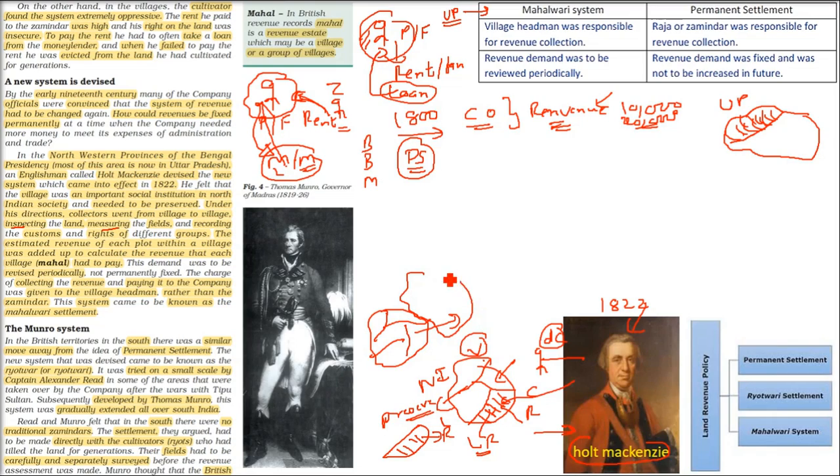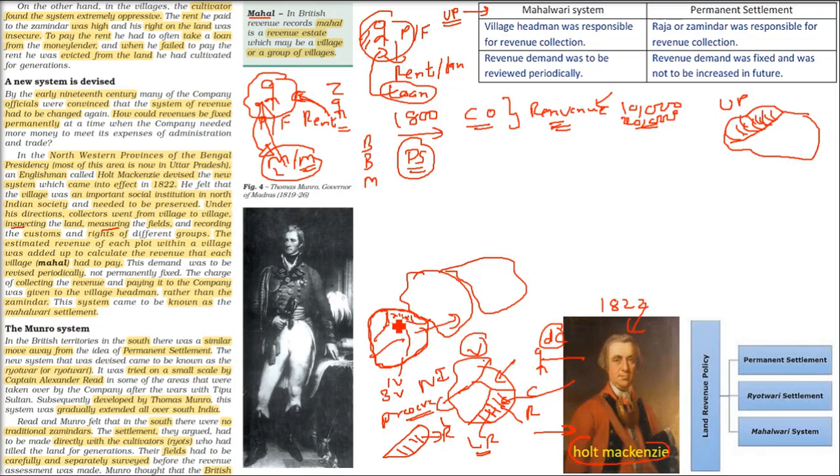So Mahal is not just one gaon, it can be more than one gaon or one land. Okay, so this is the Mahalwari system. Mahal means one village or maybe more than one village. It can be one village, two villages, three villages. But this Mahal is a fixed entity, and it has been inspected and the revenue is estimated for a Mahal. Okay, that is why it is called Mahalwari.